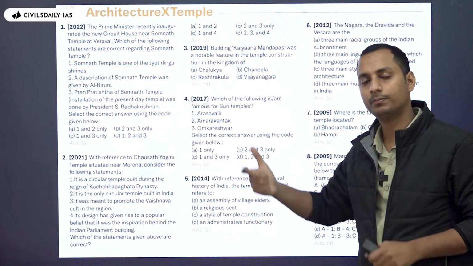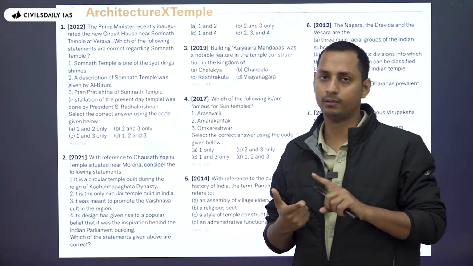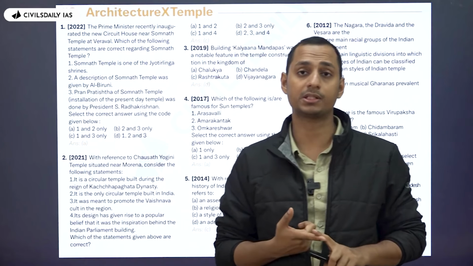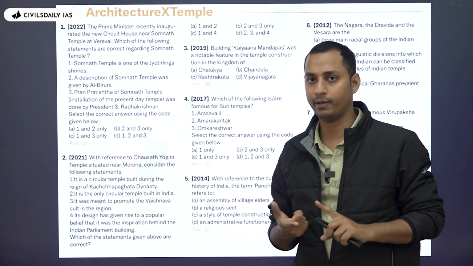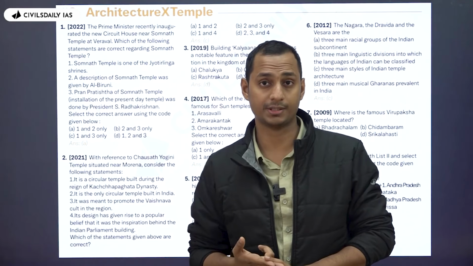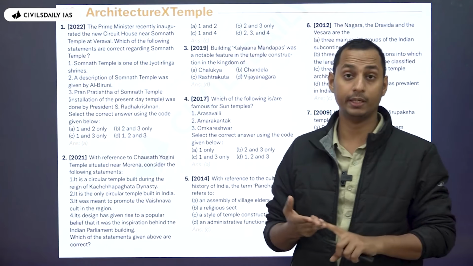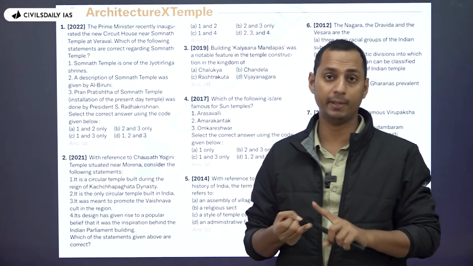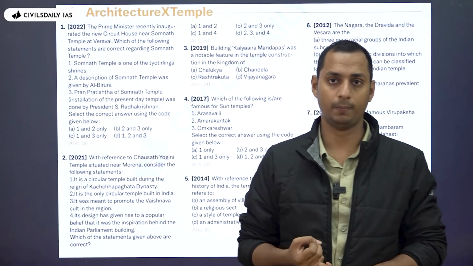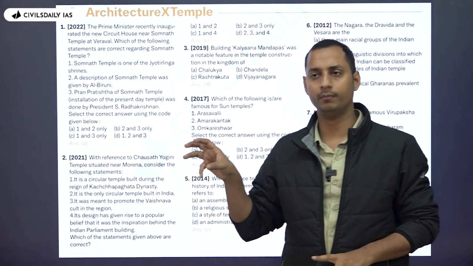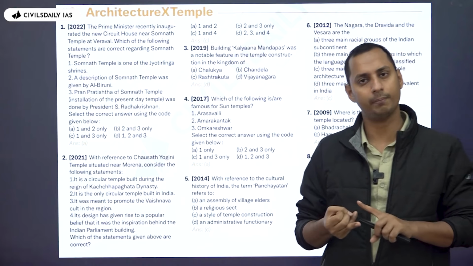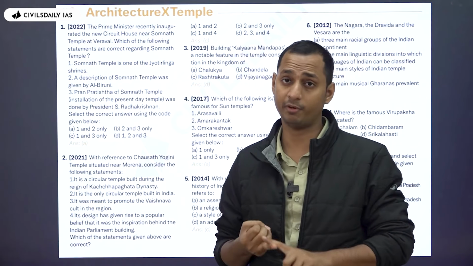Then what do you need to know? You need to have a basic idea regarding all the important different architectures out there and all the regional kingdoms as well. Let's say the Chalukya dynasty's architecture, what was it? Gurjara Pratihara dynasties, what was this information? Let's say in 2025, in mains, UPSC asked about the architecture of the Chandela dynasty. So you don't need to learn only from the prelims point of view. Okay, you can focus on the mains point of view as well.